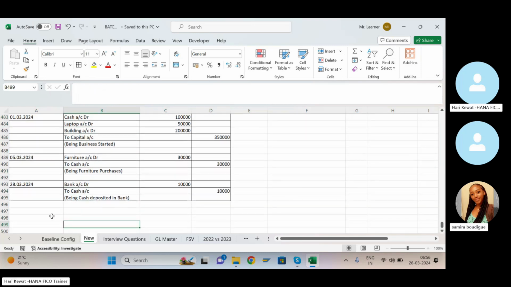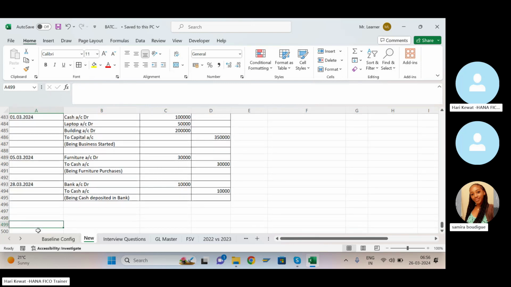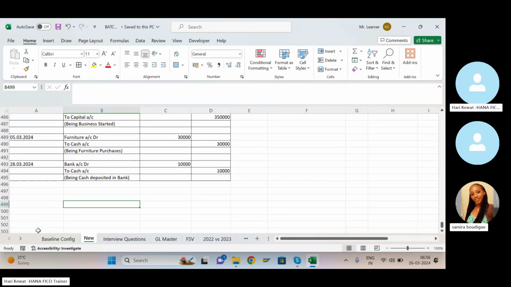Now let us prepare the ledger. You have to prepare the ledger account-wise. For the cash account you have to prepare the ledger. For the laptop account, for the building account, for the capital account, for the furniture account, for every account you have to prepare the ledger. So how to prepare? Let's say first I'm going to prepare for the cash account.